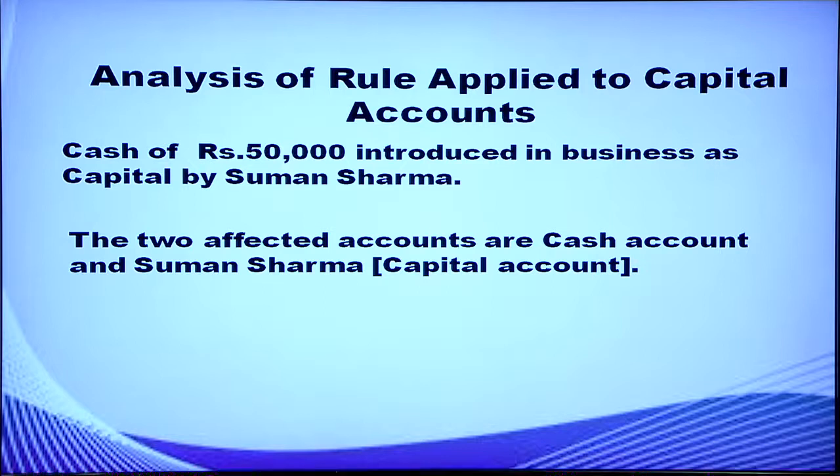Another transaction: cash of rupees 50,000 introduced in business as capital by Suman Sharma. Here, capital is introduced by the owner. So, which are the two affected accounts? Cash is an account and capital is an account. Cash is increased in the business. Cash can be included under asset account. When asset increases, it is debited. So, cash is increasing in the business, so cash account is debited.